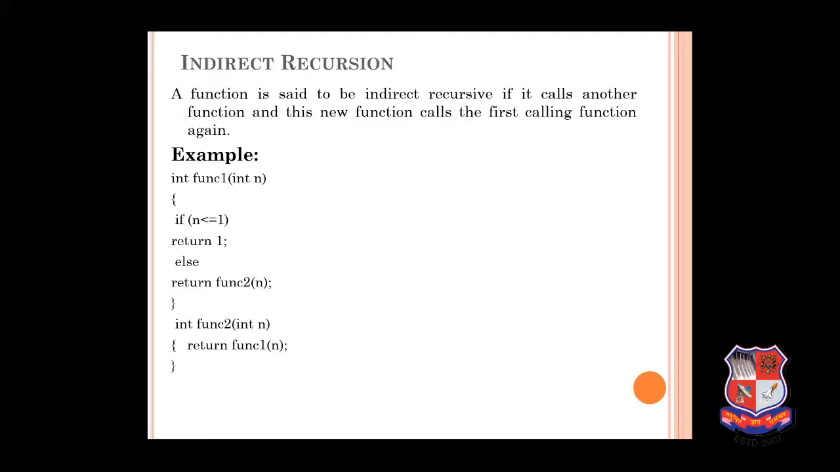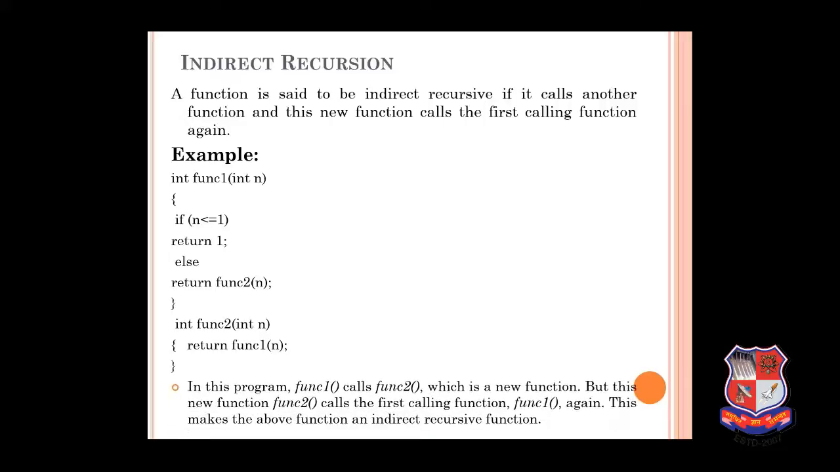The functions are calling each other, but it is indirect. As we can see here, function 1 is calling function 2, which is a new function, but this new function 2 calls the first function, which is function 1 again. This makes the above function indirect. Functions are calling one another in an indirect way, hence it is called indirect recursion.